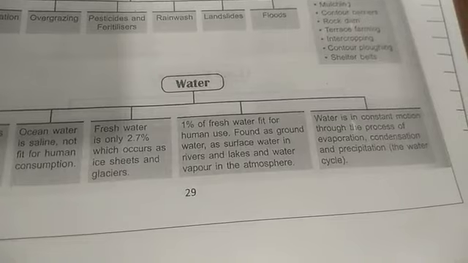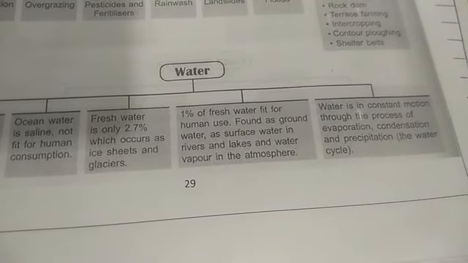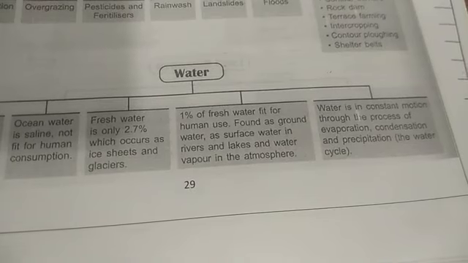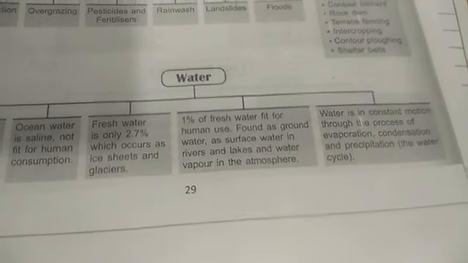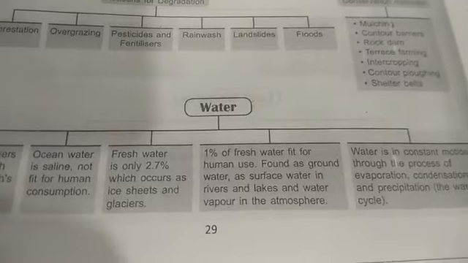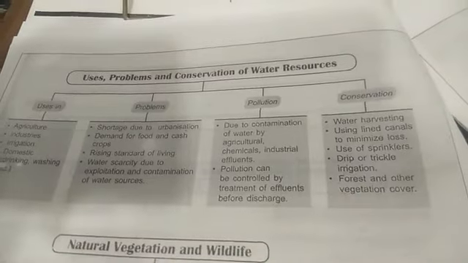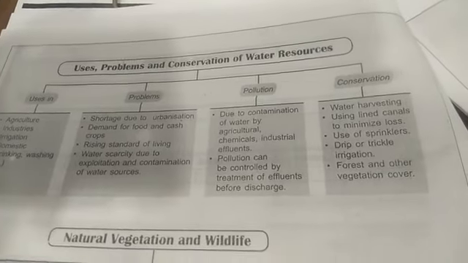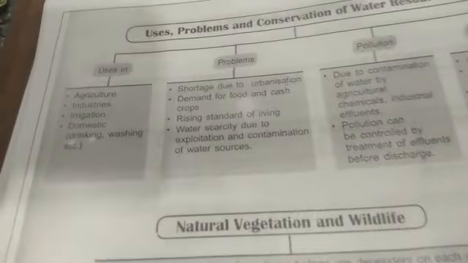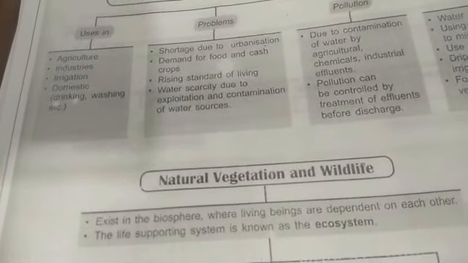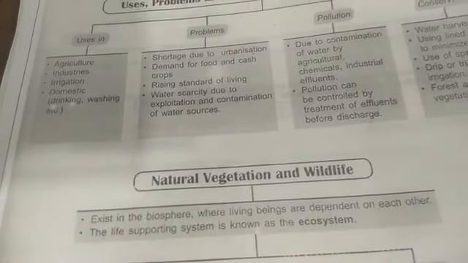Water is in constant motion through the process of evaporation, condensation and precipitation, the water cycle. This we have already learnt in detail in our videos. Uses and problems in conservation of water resources. Where are they being used? Water for agriculture, industries, irrigation, domestic works like drinking, washing, etc.